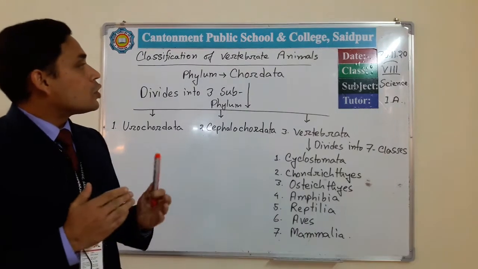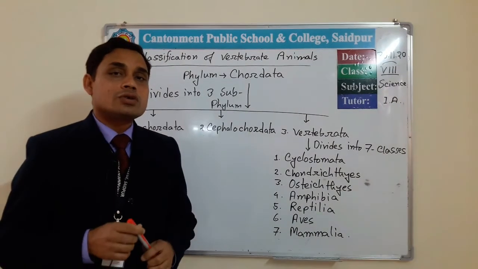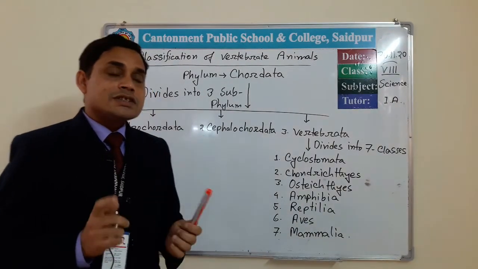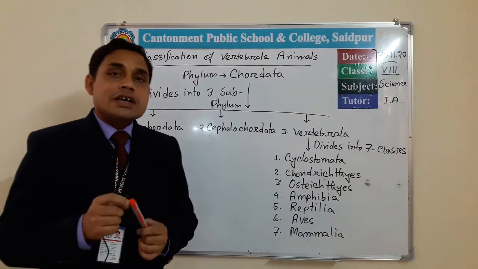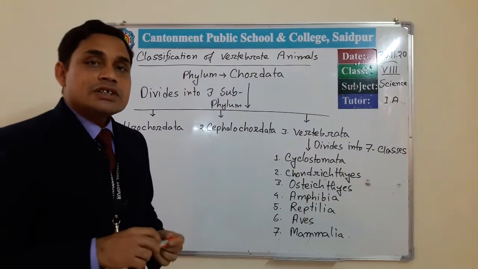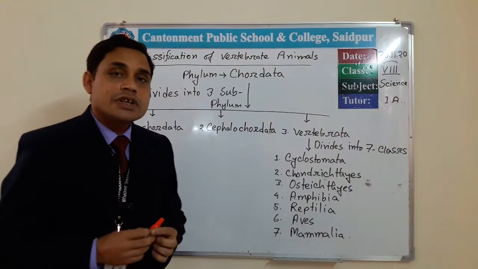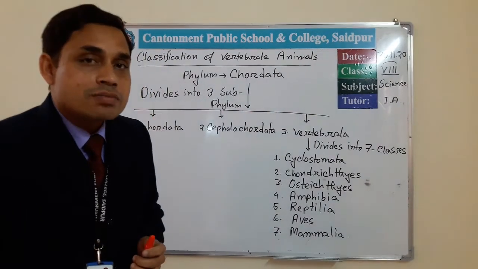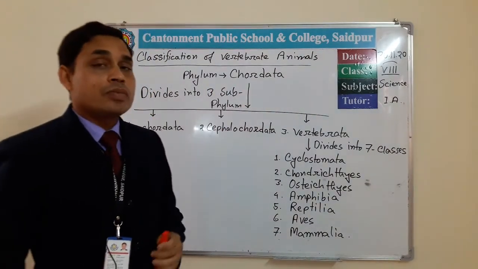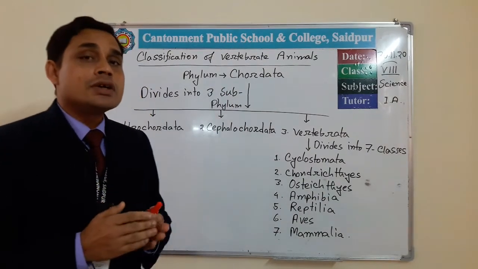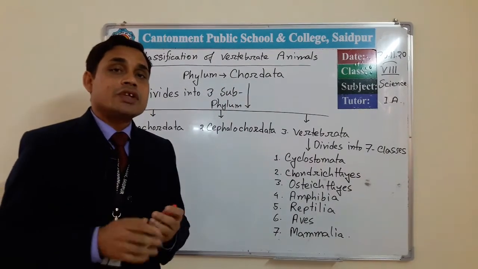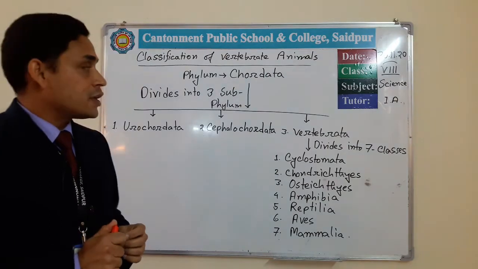Now, notochord. What is notochord? Notochord is a rod-like, unsegmented, semi-rigid structure which is present at the back of the animal's body in this phylum, and this part provides stiffening throughout the body axis.